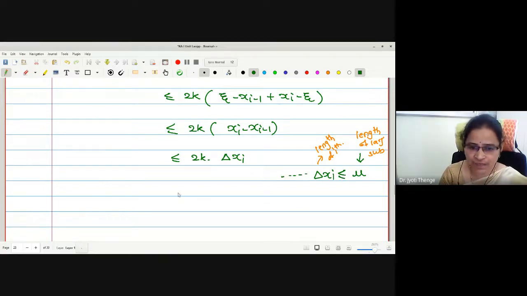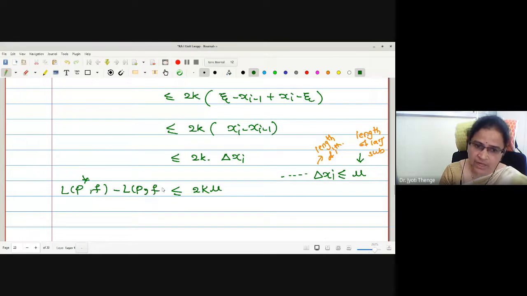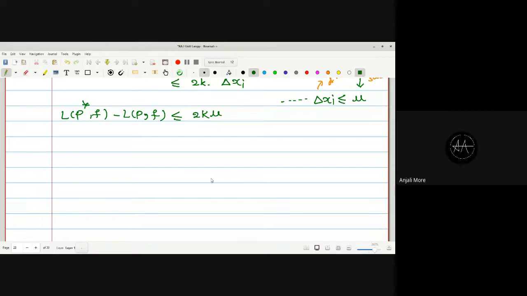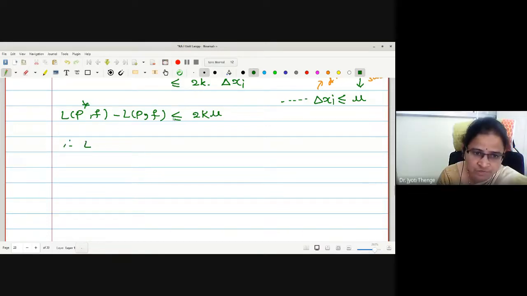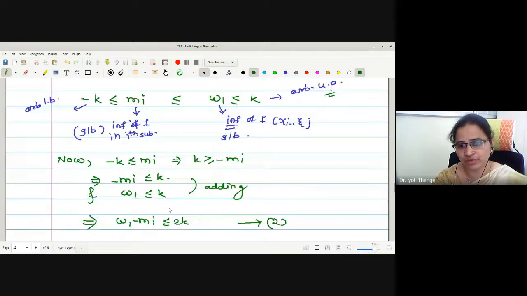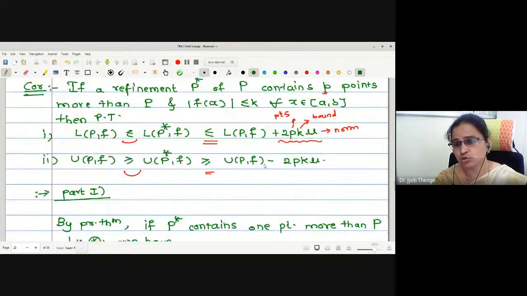So let me put this value again. 2K delta xi I am going to substitute by less than or equal to mu. Therefore, what have we obtained? L P star F minus L P F is less than or equal to 2K mu. Is it okay? Yes, ma'am. Okay. So let me shift this L P F to the right. And therefore, L P star F is less than or equal to L P F plus 2K mu.